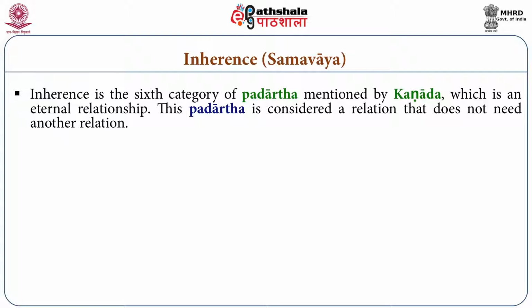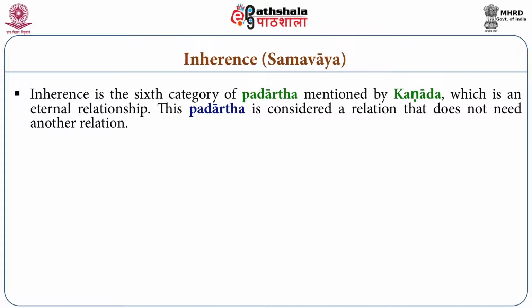Samvaya, inherence, is the sixth of them. This sixth is a kind of padartha which is considered a relation, because without any other role to play, the inherence comes into play. This inherence is a relation, but inherence doesn't need another relation to say that it is related to another.